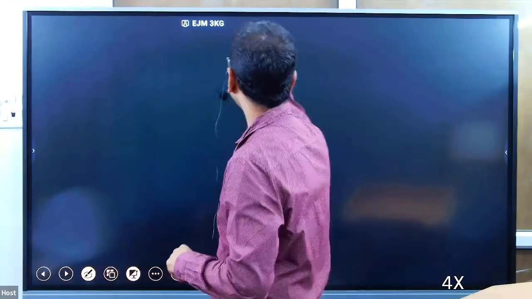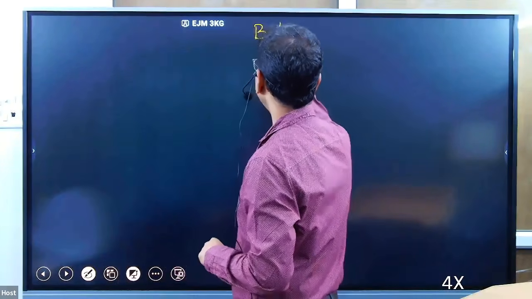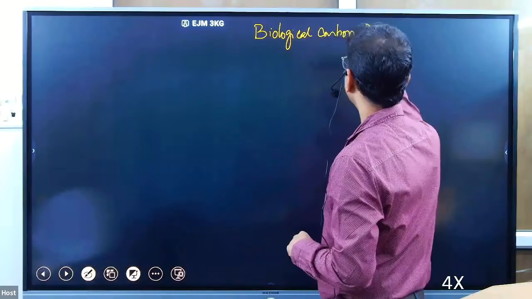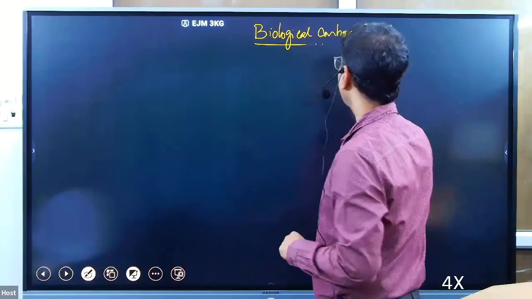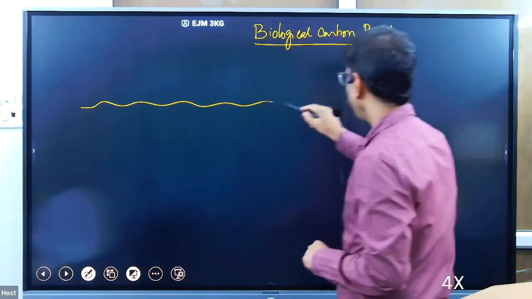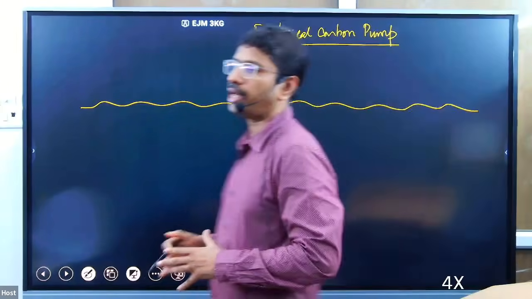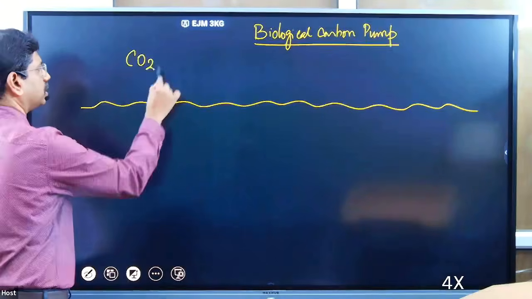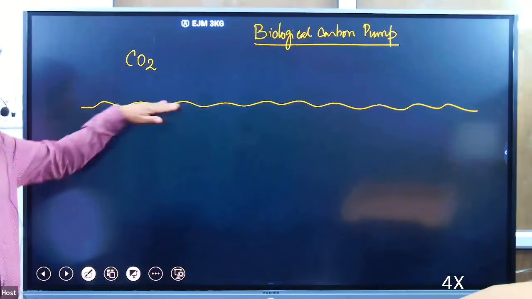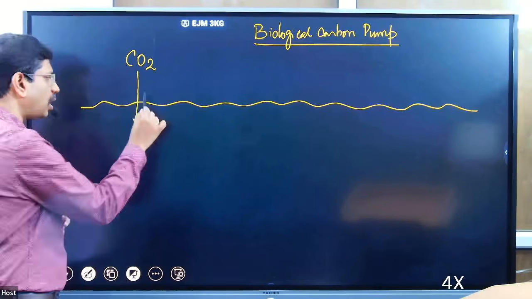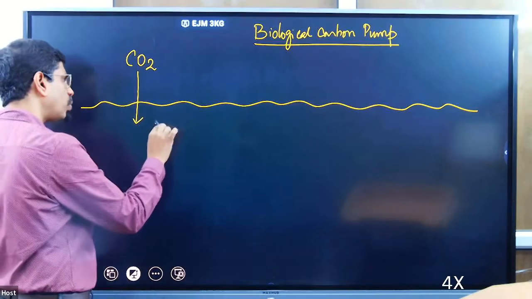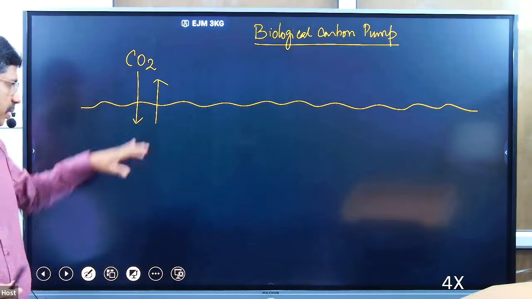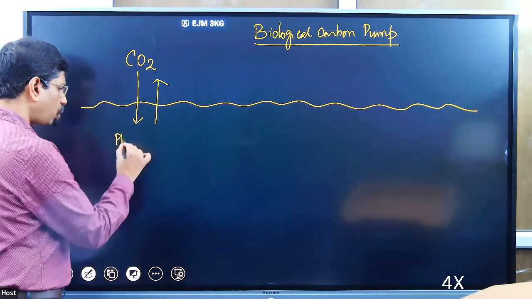First of all, the biological carbon pump. This mechanism happens in the ocean environment. So we know the atmosphere has carbon dioxide, and on the ocean surface the carbon dioxide can dissolve into the oceanic water, and from oceanic water a small portion can be released back into the atmosphere. So here first of all photosynthesis is happening.